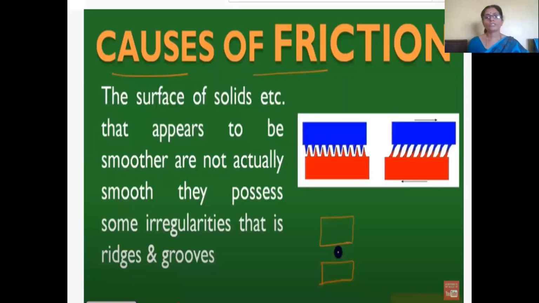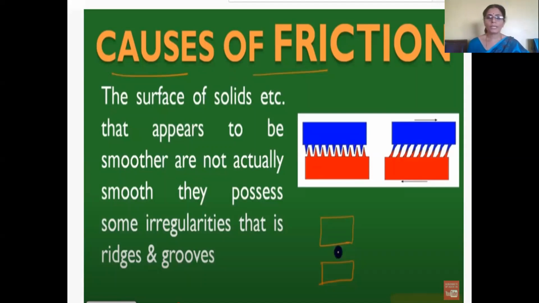So if you see causes of friction, whatever surface it may be, the surface of a solid, for example the table surface or the surface of the book, you may think it appears to be smoother, but not actually so. The surface of a solid, liquid, whatever it is, appears to be smooth but is not actually smooth. They possess some irregularities, which we call ridges and grooves.